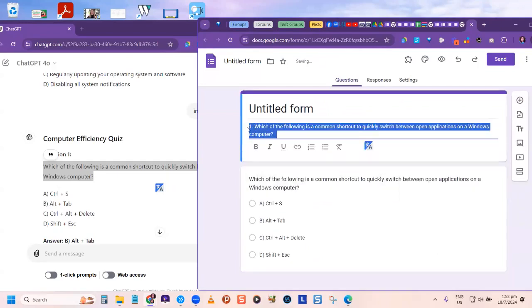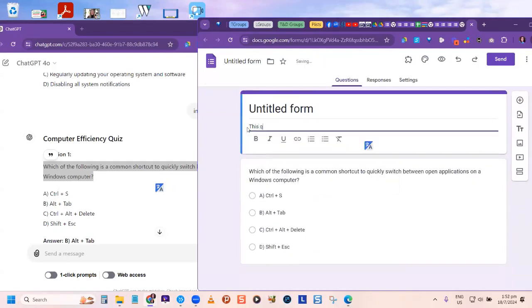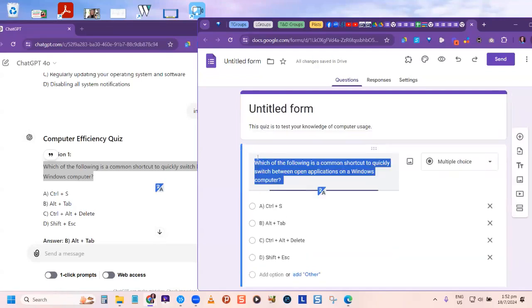So this quiz is to test your knowledge on computer usage. All right, let's leave it at that. All right. Okay, perfect.